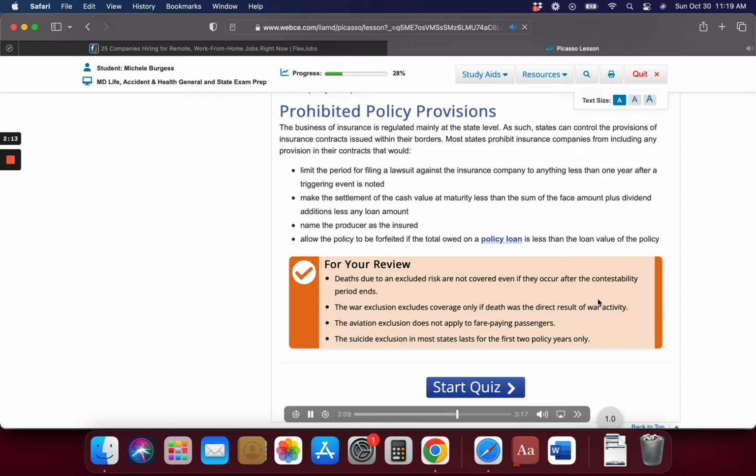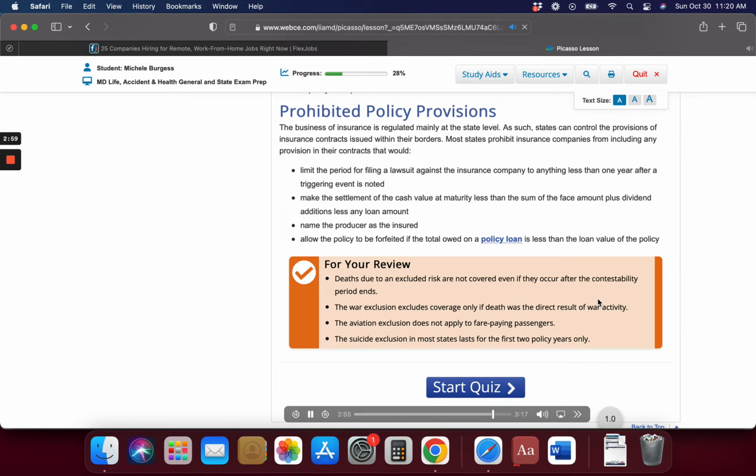Prohibited policy provisions. The business of insurance is regulated mainly at the state level. As such, states can control the provisions of insurance contracts issued within their borders. Most states prohibit insurance companies from including any provision in their contracts that would limit the period for filing a lawsuit against the insurance company to anything less than 1 year after a triggering event is noted. Make the settlement of the cash value at maturity less than the sum of the face amount plus dividend additions less any loan amount. Name the producer as the insured. Allow the policy to be forfeited if the total owed on a policy loan is less than the loan value of the policy.